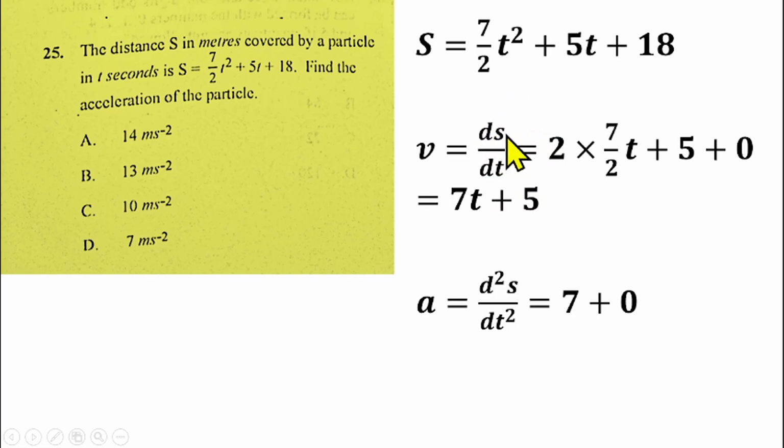That will give me 2s over t squared. So it's still the same thing. Either I do dv/dt or I differentiate this a second time. That gives us 2s over t squared. If I differentiate 7t, that gives me 7, and if I differentiate 5, that gives me 0. So the acceleration will be equal to 7 meters per second squared, which makes option D the right answer for question number 25.